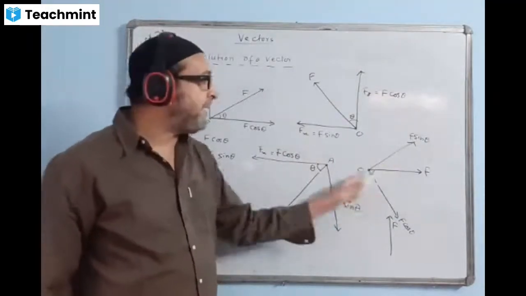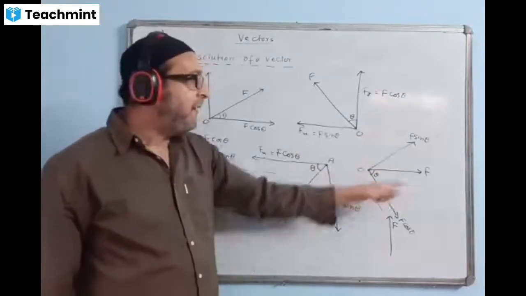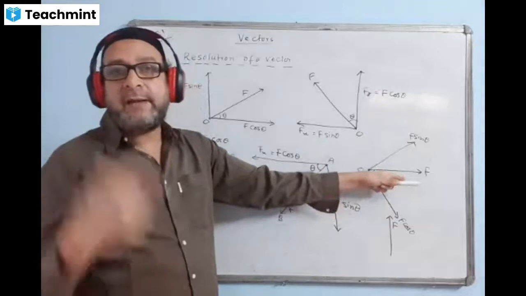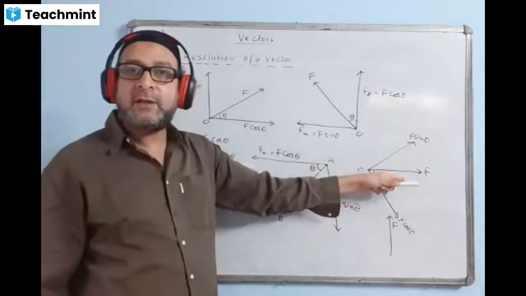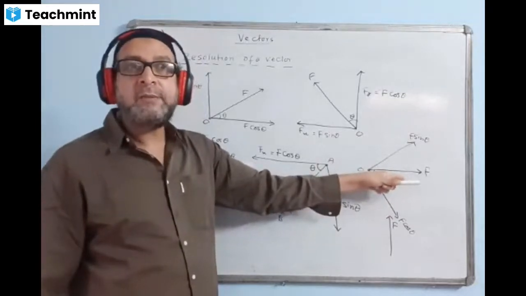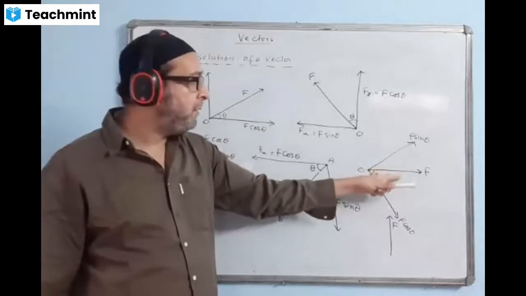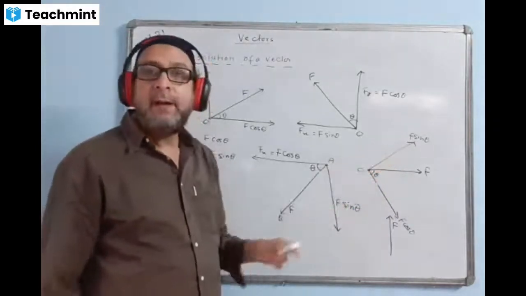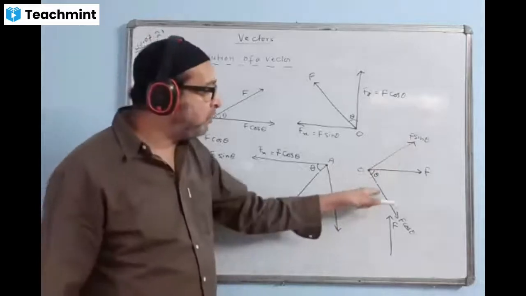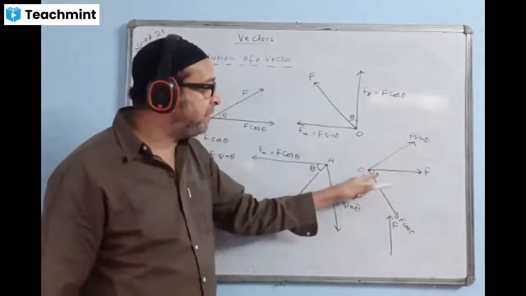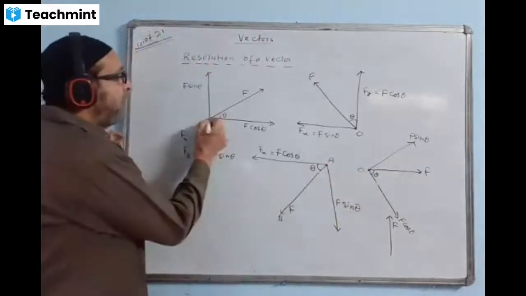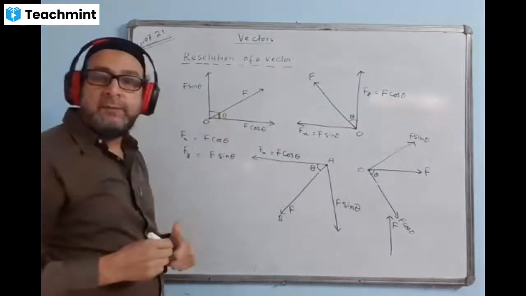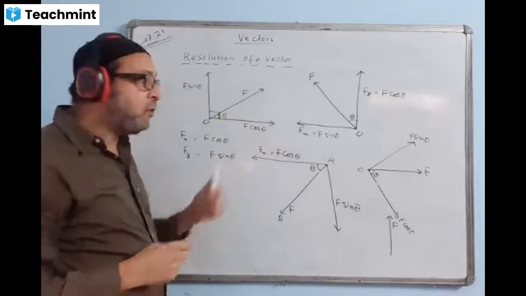But we will show the breaking like this. It will not break in terms of the x-axis and the y-axis, or in terms of the horizontal and vertical component, but it is breakable in this manner, like this and like this. And one thing to mind, the angle between the two components will always be 90 degrees. The two components along x-axis and along y-axis, the angle is how many degrees? 90 degrees, always.